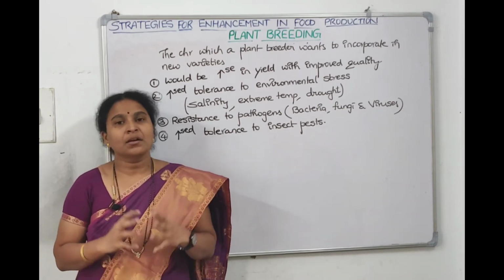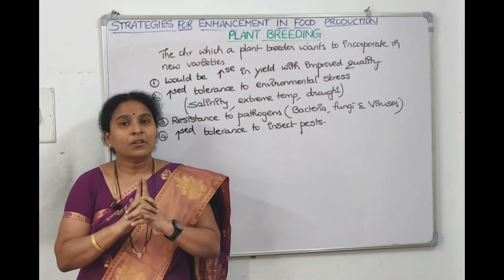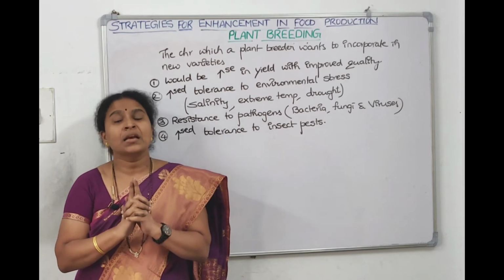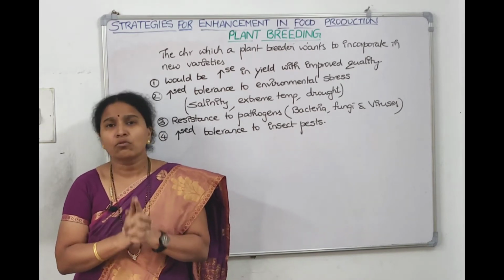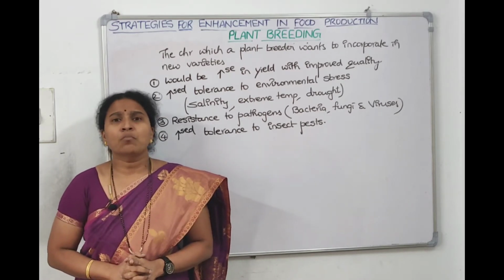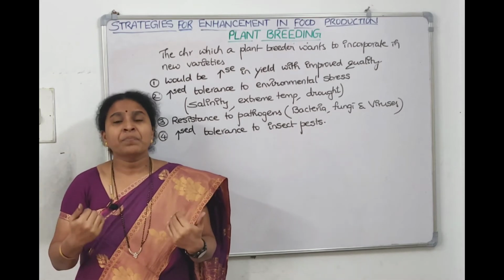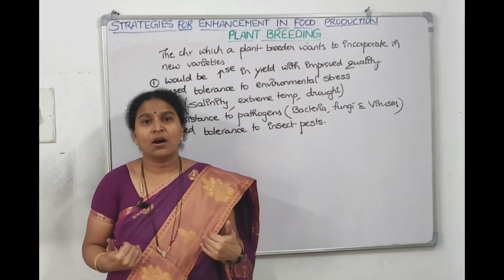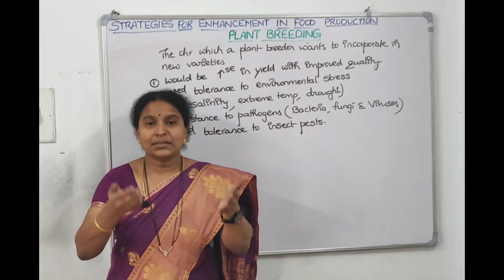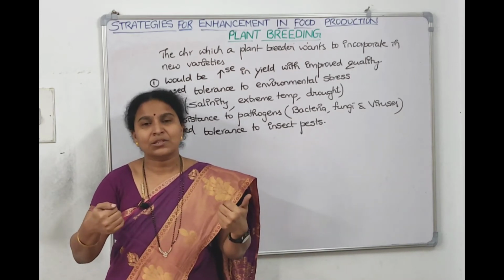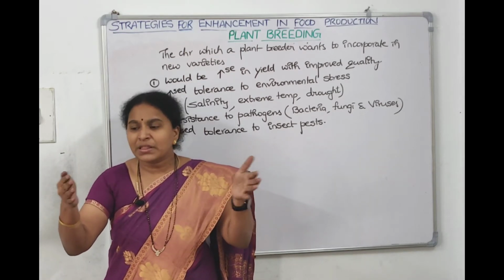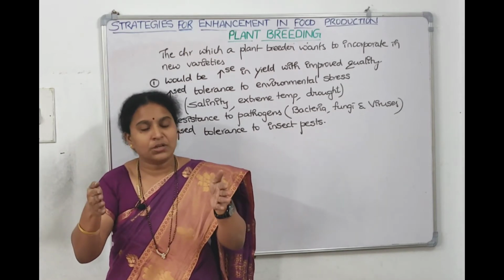In the same manner, when we want to do plant breeding, the first and foremost step will be collection of variability. Genetic variability is a root of plant breeding. The more you collect the plants, the more you will be introduced to new genes. Because if you are selecting 10 plants, among these 10 plants you need to pick one as a male parent, the other one as a female parent. So within these 10 plants, you look into the characters.